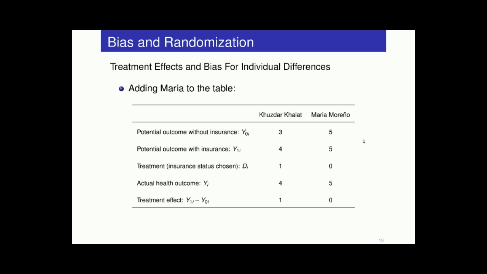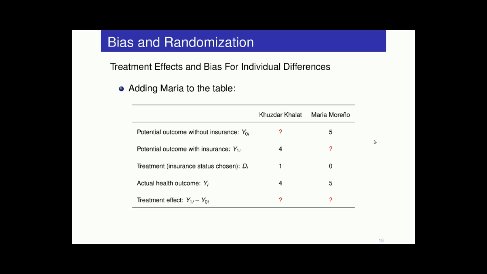And again, because we're talking about these potential outcomes, these alternate realities, we only have one reality, and that's this one. We have one student who went out and got health insurance, and we can see his health is a 4. This potential outcome under health insurance is what actually happens. And we want to compare him to Maria, who did not get health insurance, and we see she's actually doing a little better. She's getting a 5 despite not having health insurance.